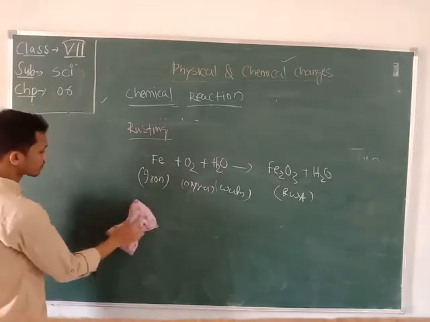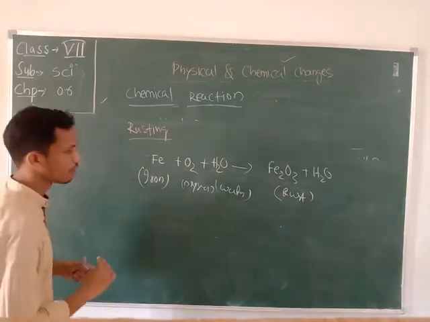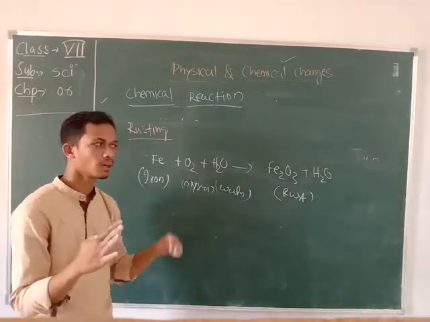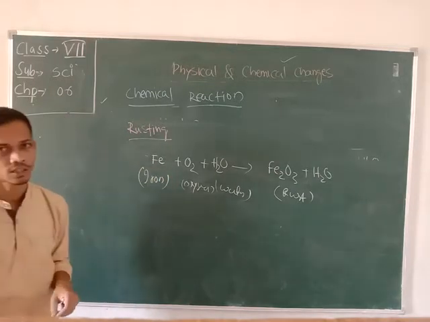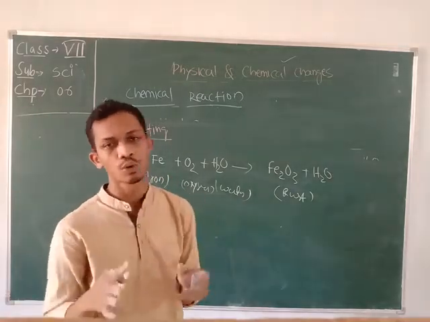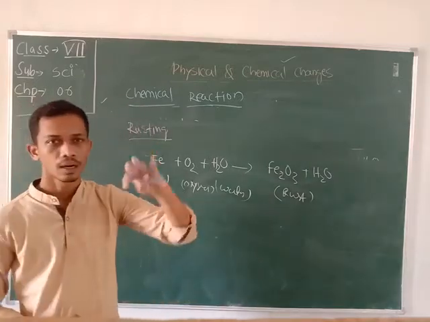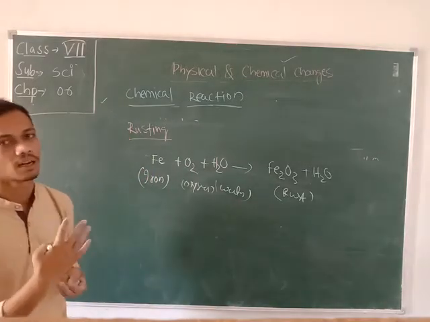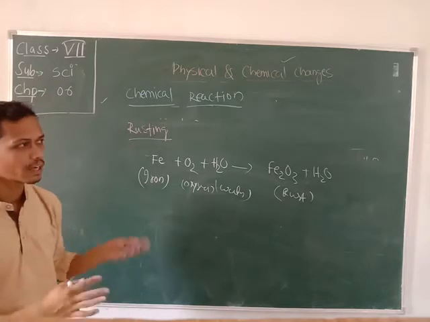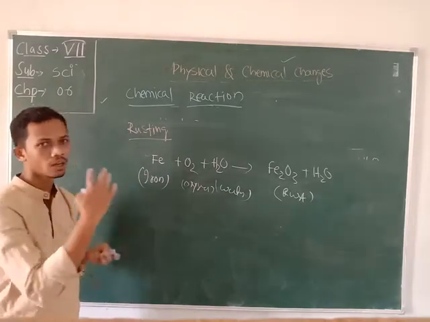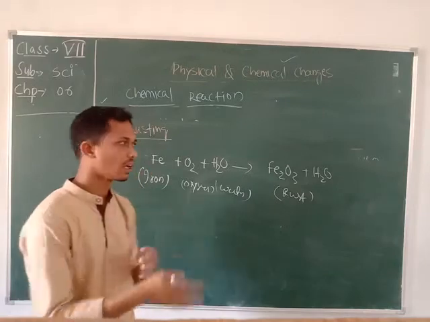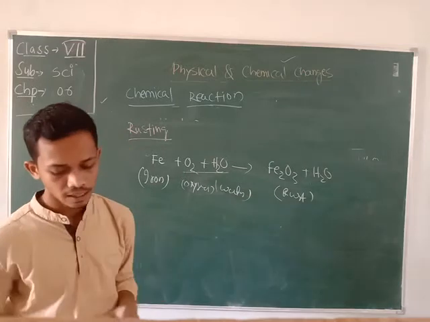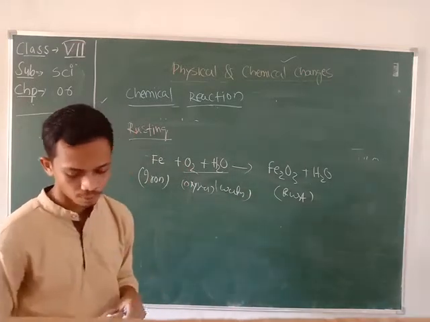By coating with various oil, color and grease. To protect the iron from the rust in our home also, the doors which are made up of iron, we color them. We protect them with a layer of color or a layer of oil. By covering them with a layer of color, oil or grease, they will not be in contact with the oxygen and water. As a result, they will be saved from rust for a longer period of time.